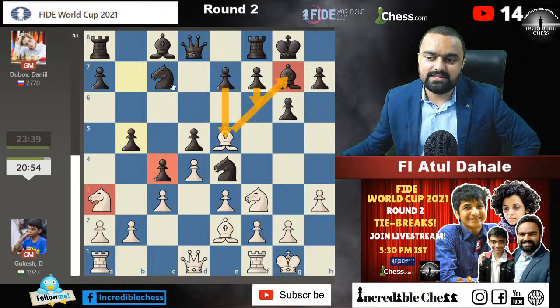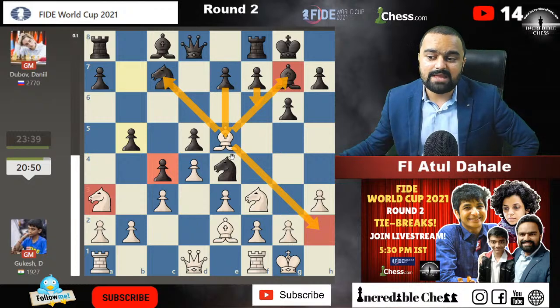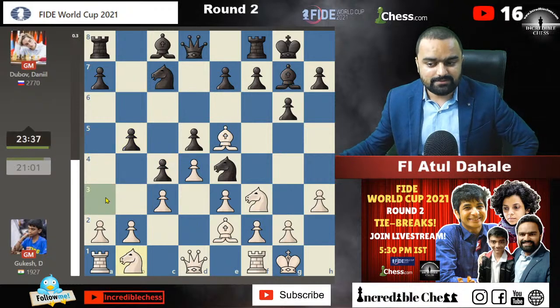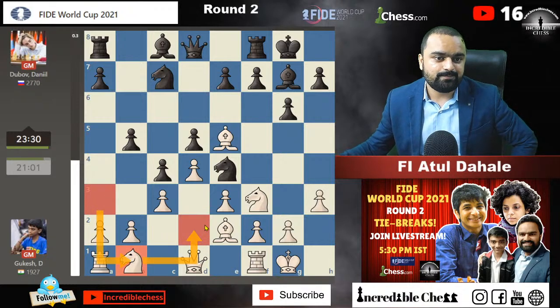And after f6, I think bishop to c7 must be played, or maybe bishop to h2, but in that case black will definitely get some square. Okay, I was talking about the knight on a3 being pointless there. He is bringing this knight up in the game with knight b1, knight to d2.